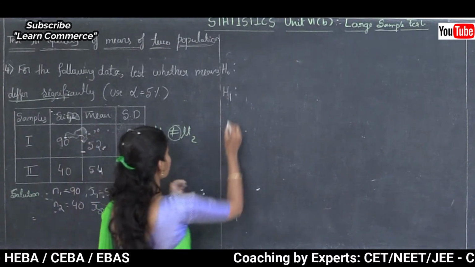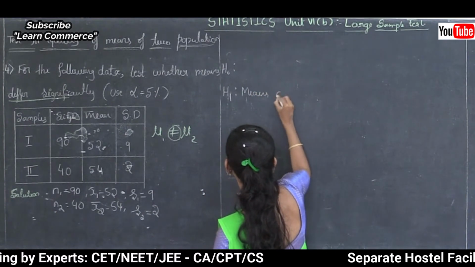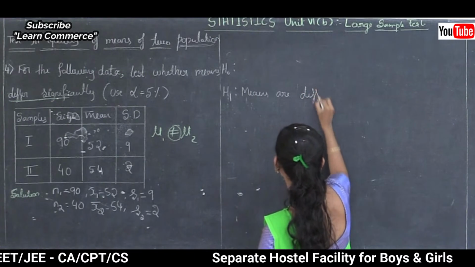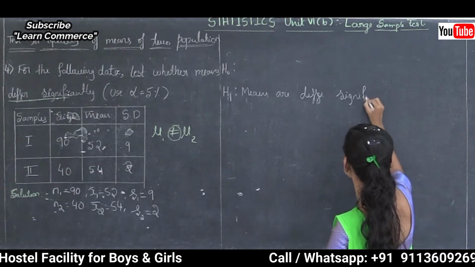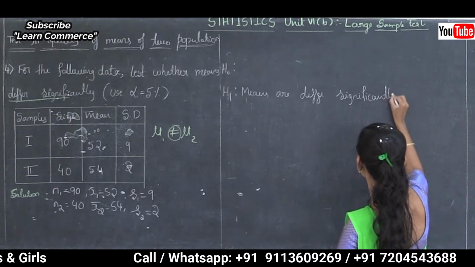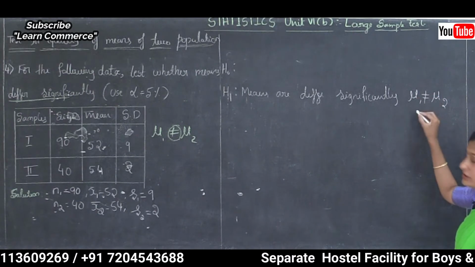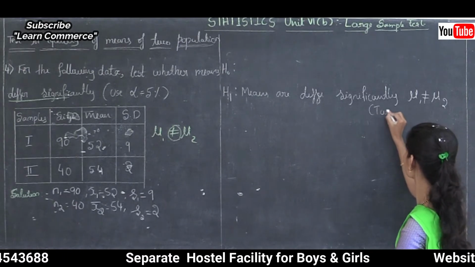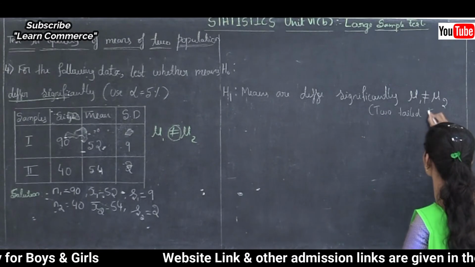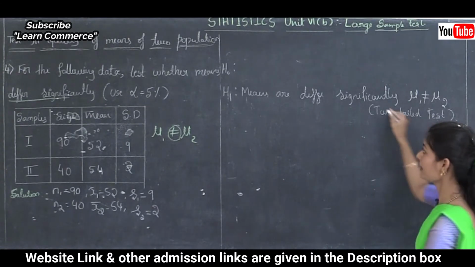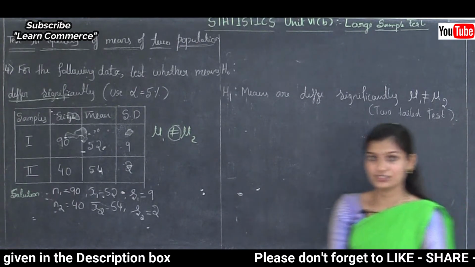So here the sentence is, means differ significantly. It means mu1 is not equal to mu2. So if it is a not-equal-to type, then it is a two-tailed test. Here H1 is means differ significantly. Then what is H0?